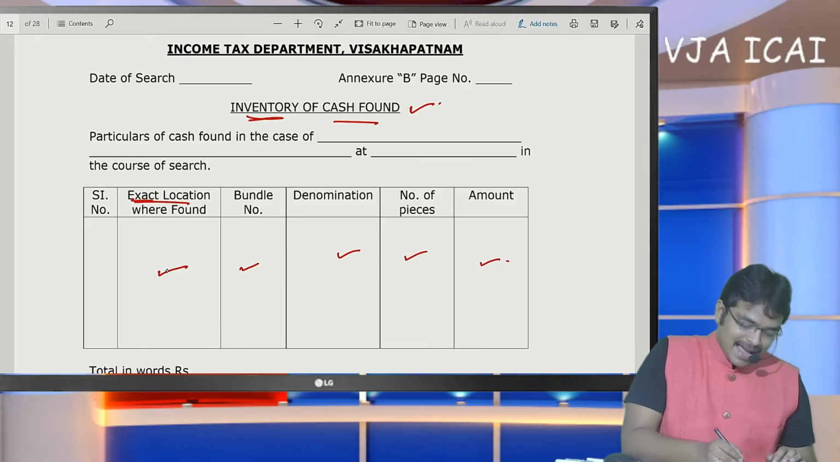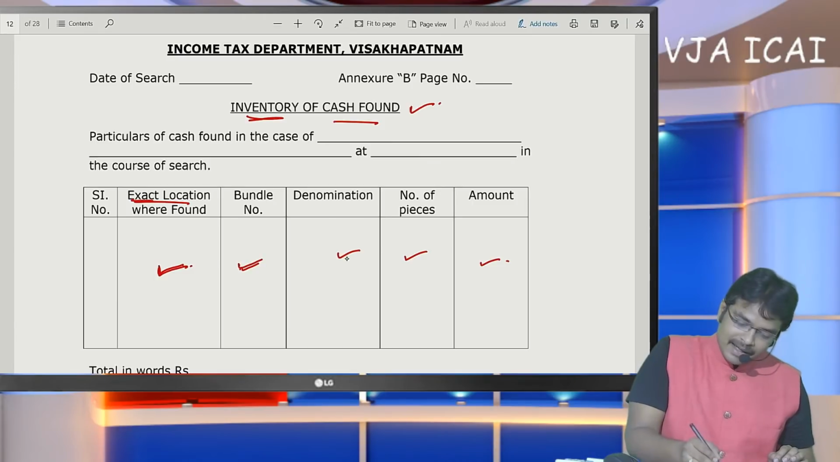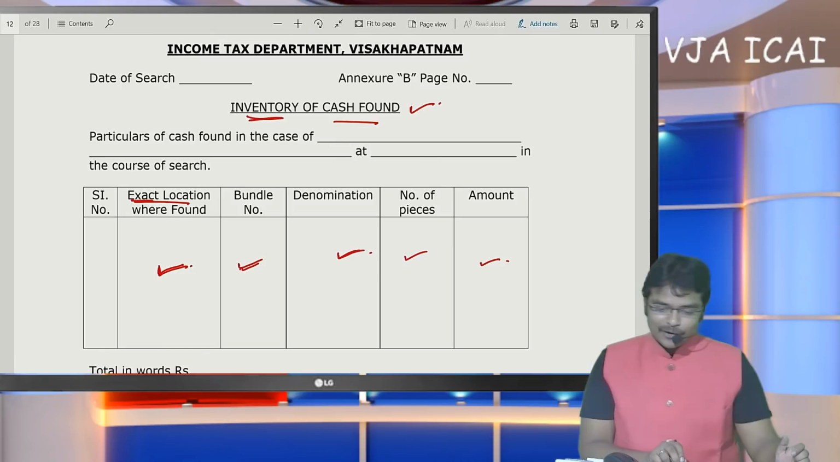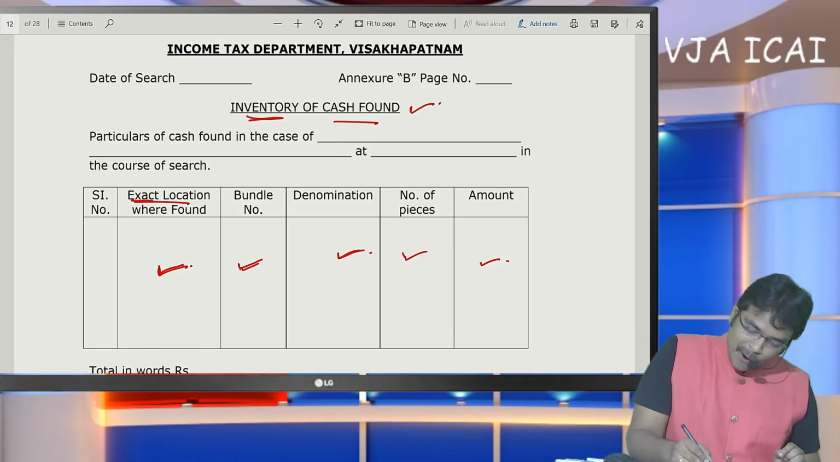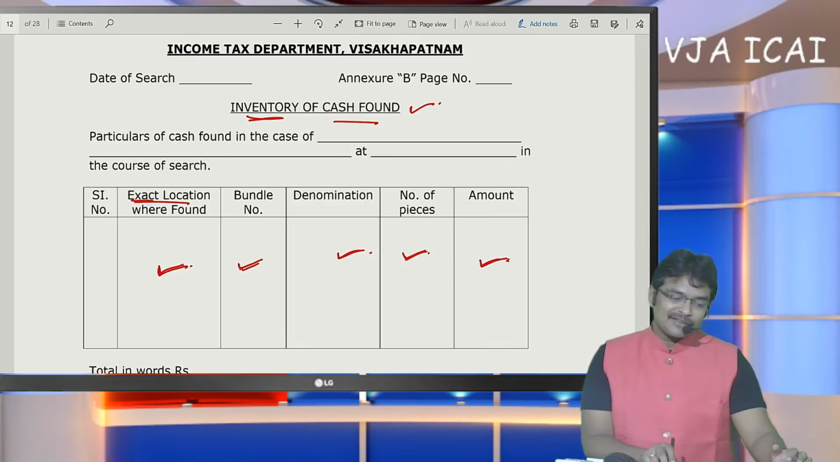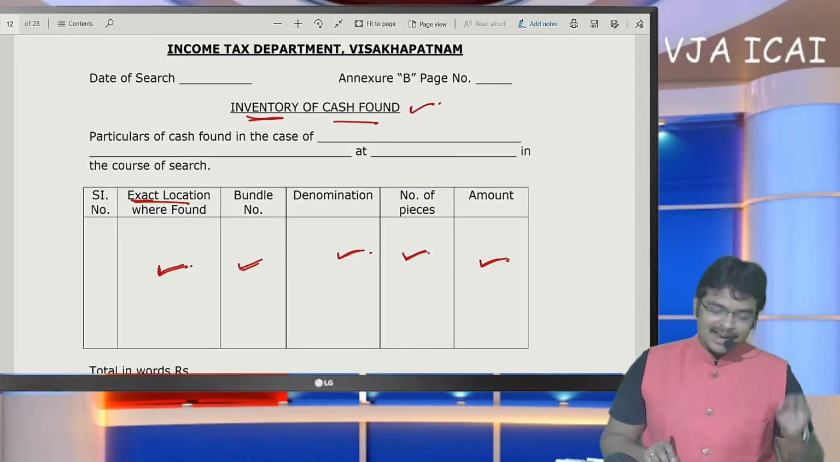So the exact location where the cash is found, bundle number, and denomination. Whether it is a 500 rupee note or a 100 rupee note, whatever it may be, the denomination has to be presented. The number of pieces, how many cash pieces have been found, and what is the amount of cash that was seized. Sir, Panchnama is nothing but a complete record of the details.